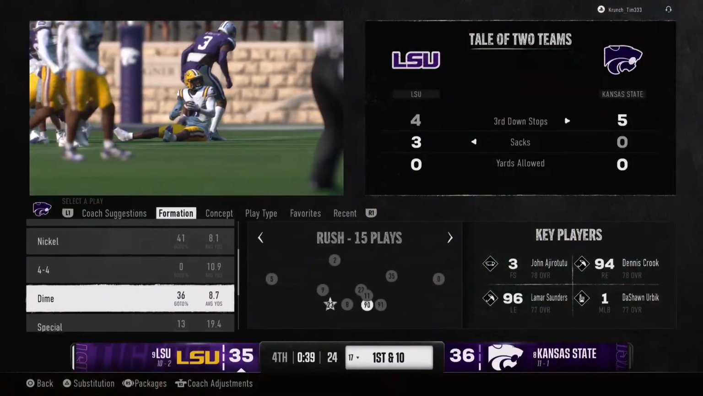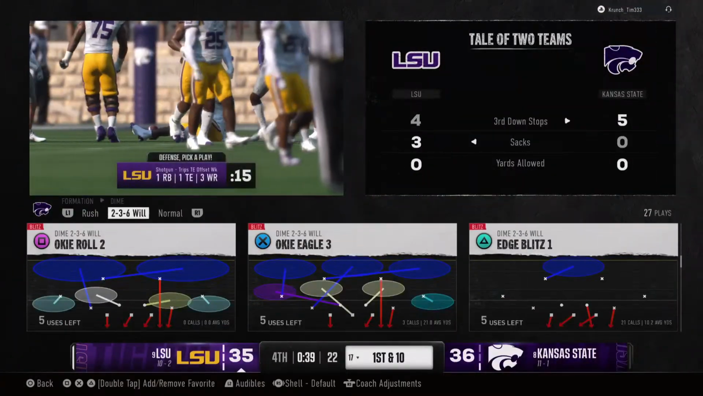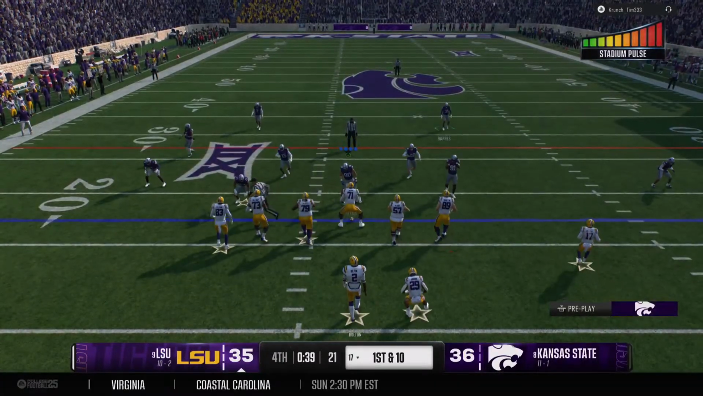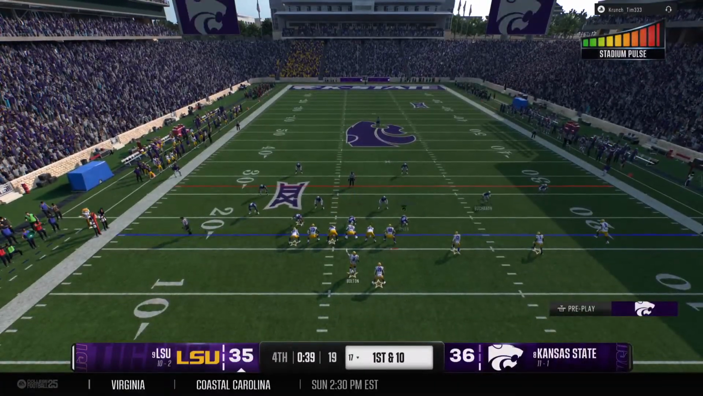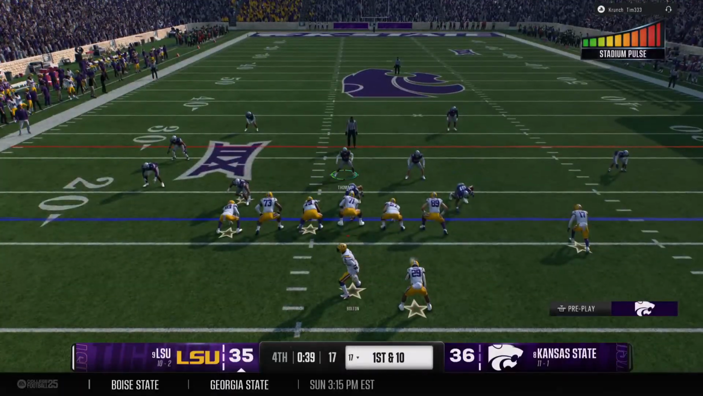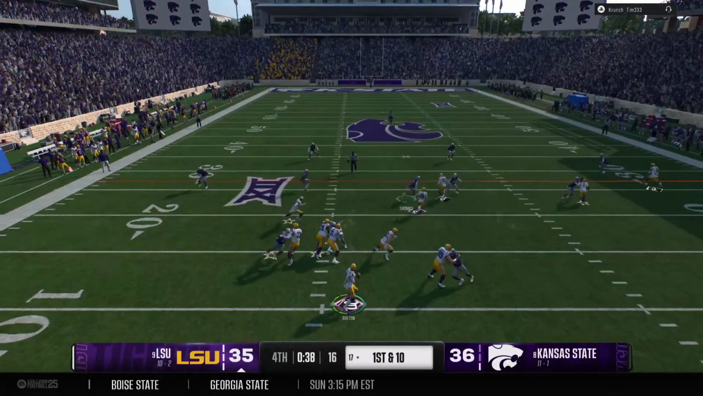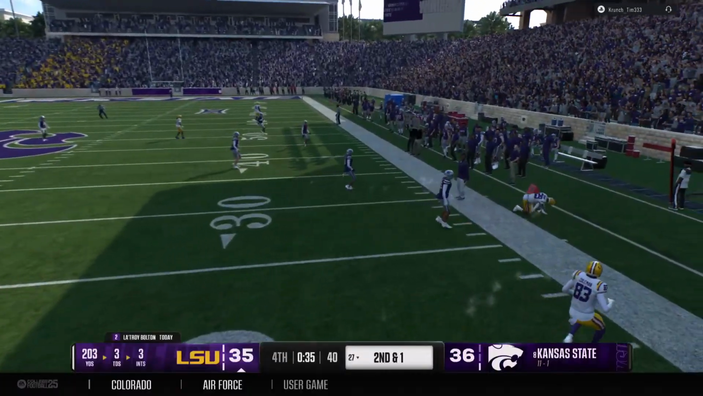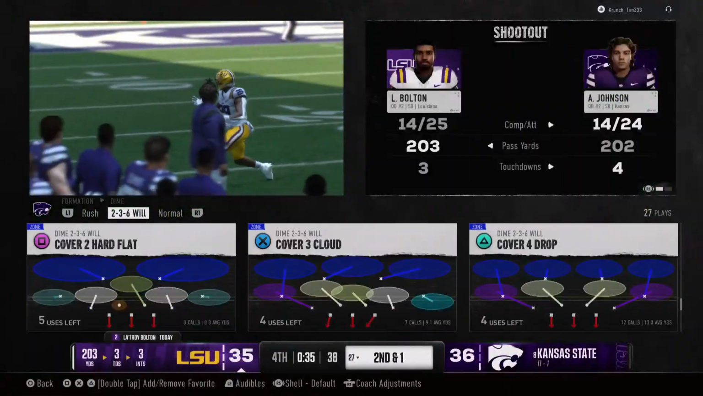Strong job by the coverage team. And the LSU offense will take over 1st and 10. Okay, so here comes the LSU offense back on the field. They've got some time to work with. Will they go for a touchdown here or play it more conservatively and set up for a field goal try? Going for his running back. Catch made along the sideline, but he's short of his sticks.